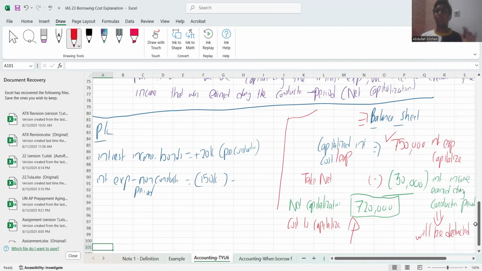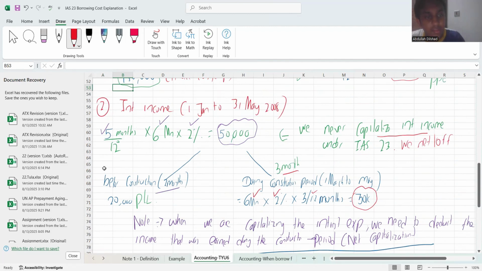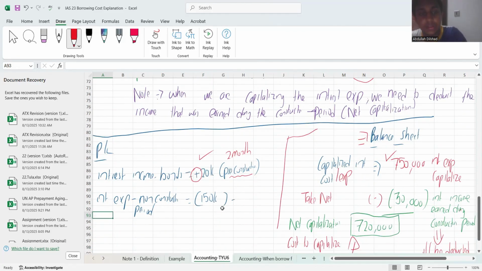Now, finally, I know I dragged it a bit, but let's try to finish it off. Do you all remember? You generated an interest income, right? But 2 months, which was before construction, you call it another word, pre-construction. That interest income can be taken into your P&L. Can you remember? 20,000. Here it is. It was before construction. That interest income, you can directly take it to your P&L under your other income category, right?